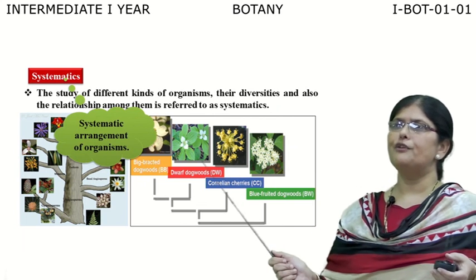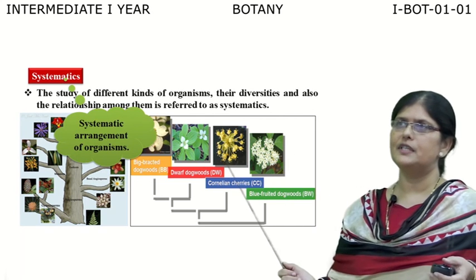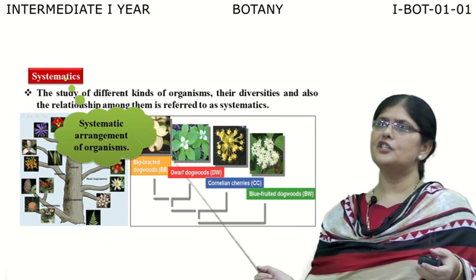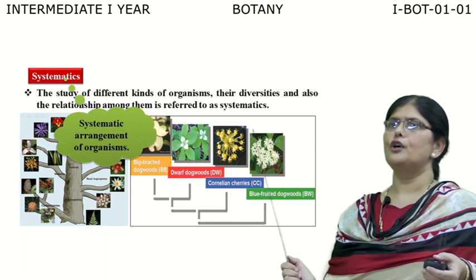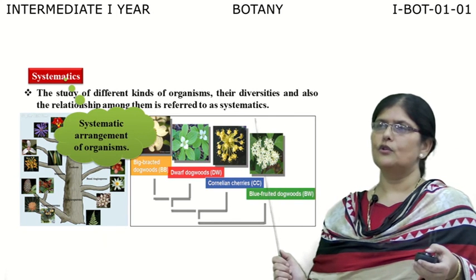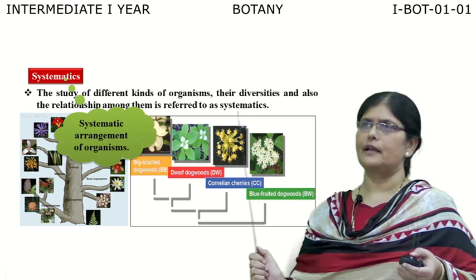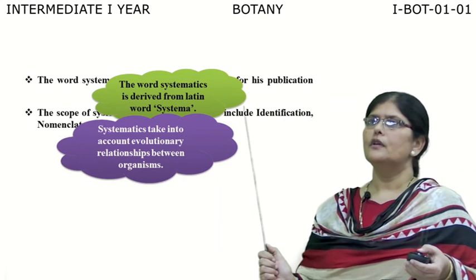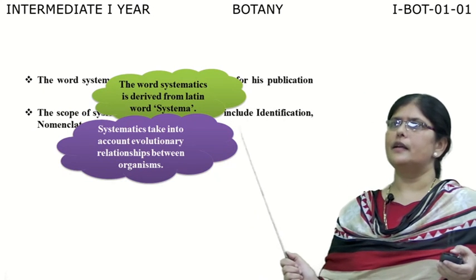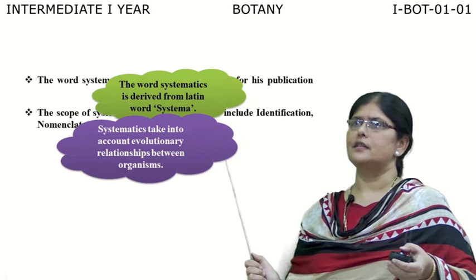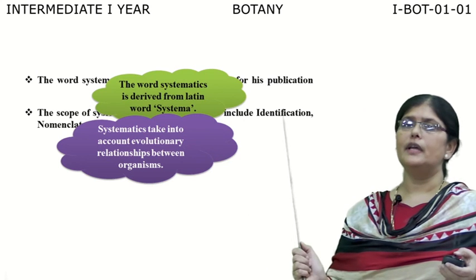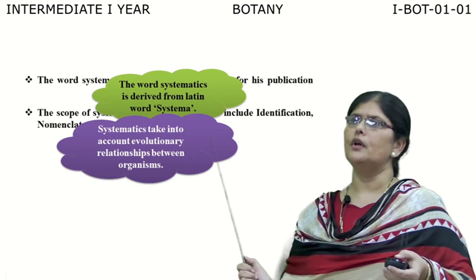So, the study of different kinds of organisms, their diversities, and also the interrelationships among them together is referred to as systematics. Systematics is the highest level of taxonomy. The word systematics is derived from the Latin word systema. It takes into account the evolutionary relationships between the organisms.